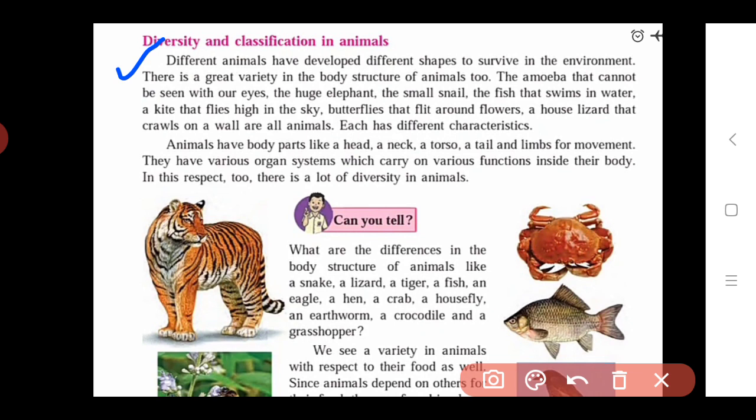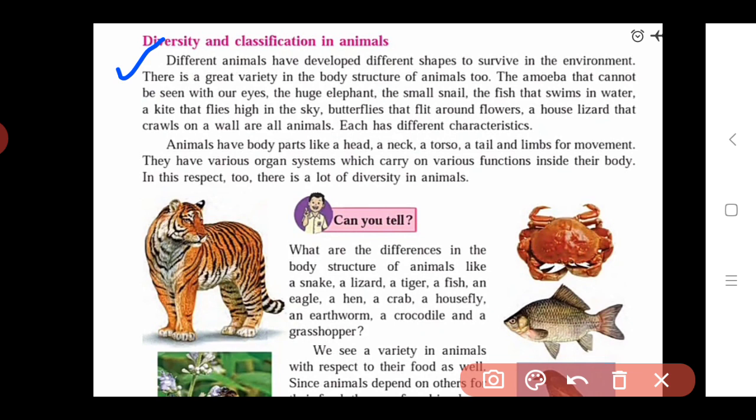The amoeba cannot be seen with our eyes, and there are the huge elephant, the small snail, the fish that swim in water, a kite that flies high in the sky, butterflies that flit around flowers, and a house lizard that crawls on a wall.